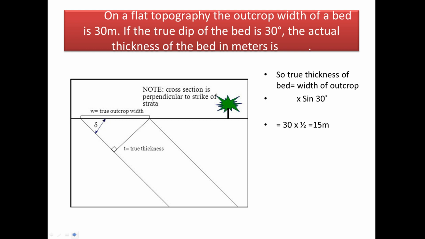So with simple trigonometry, you can calculate that the true thickness of bed equals width of outcrop into sine theta. Here theta is 30 degree, so width of outcrop into sine 30, which is 1 by 2. So 30 into 1 by 2, which gives you 15 meter. Okay. So the actual thickness of the bed is 15 meters.